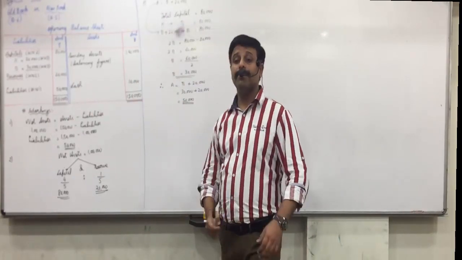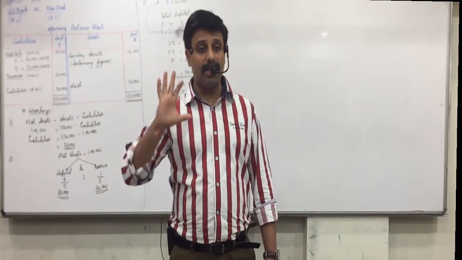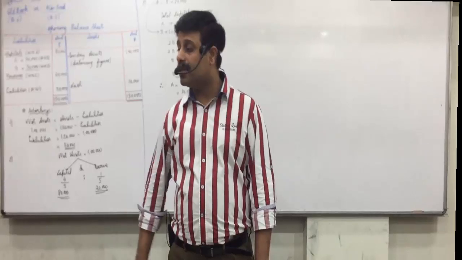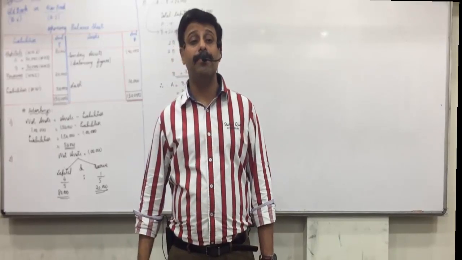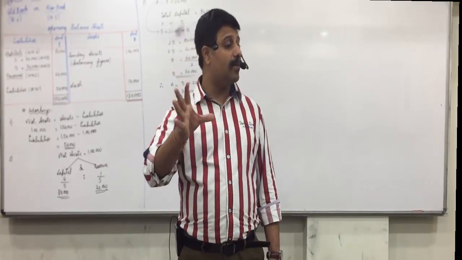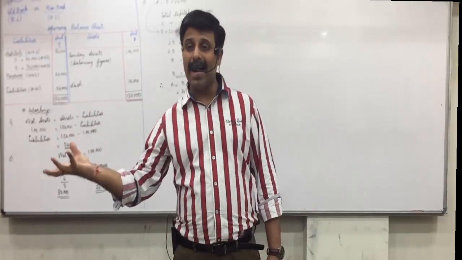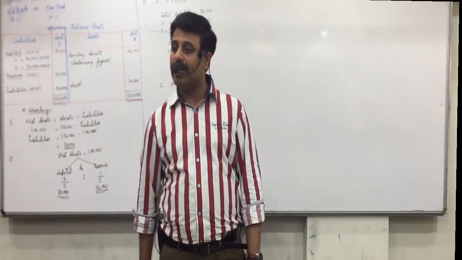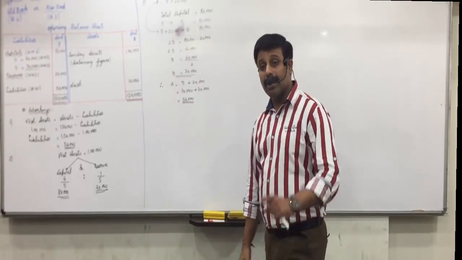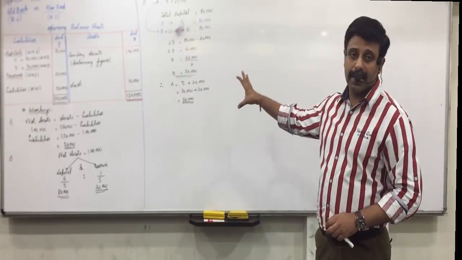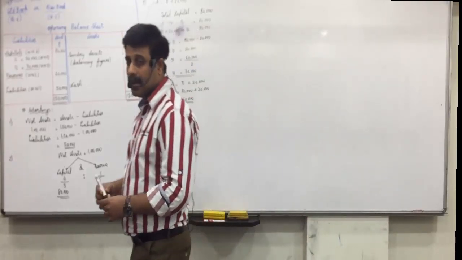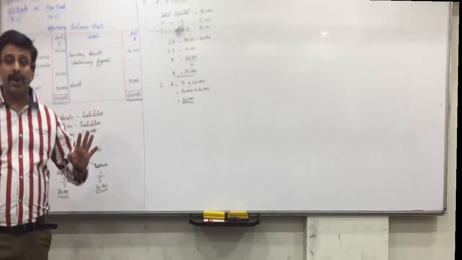Otherwise, what is the total capital? 80,000. A is more than B by 20,000, so keep 20,000 aside from 80,000. How much remains? 60,000, distributed equally, 30-30. Now add back that 20 in A, so A's capital will be 30 plus 20, 50. But you have to show the workings compulsorily because it is asked in the question, ascertain the capital of A and B. Anyone having any doubt in this?